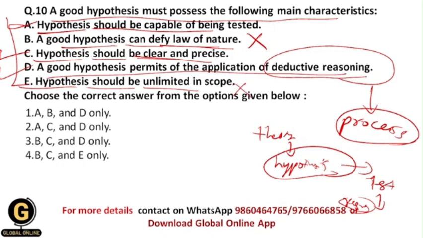Okay, it should not have unlimited scope. Okay, that's why your correct answer should be 2, that is A, C and D only, because A, C, D are the options which are the main characteristics of a good hypothesis.